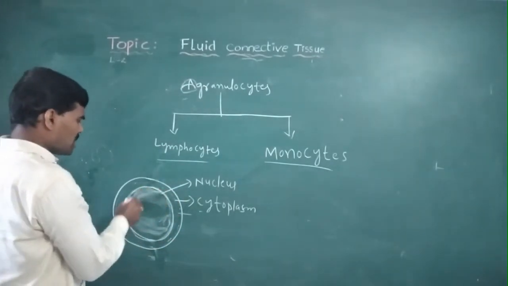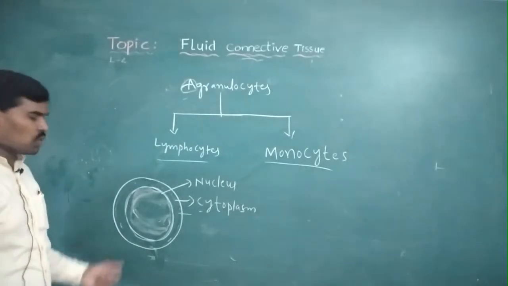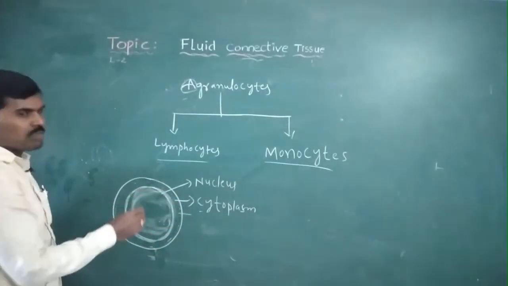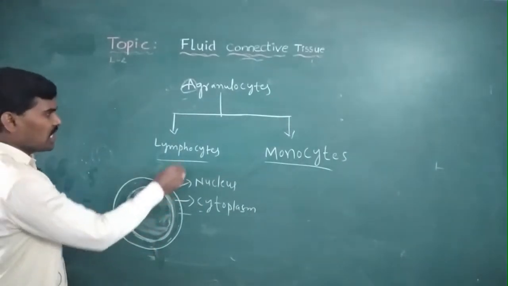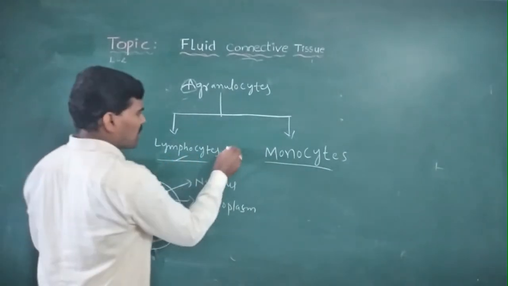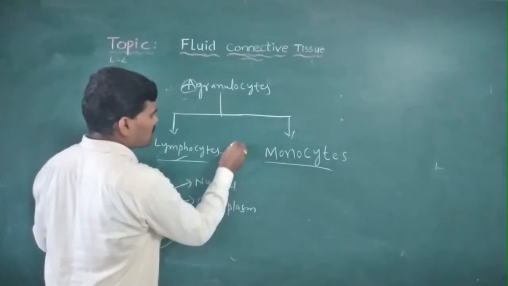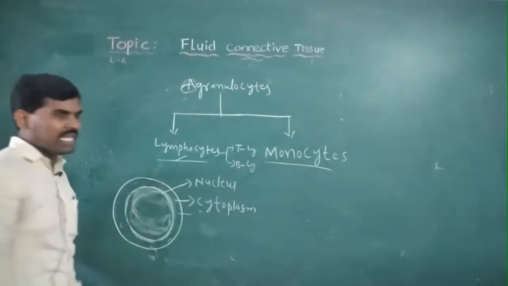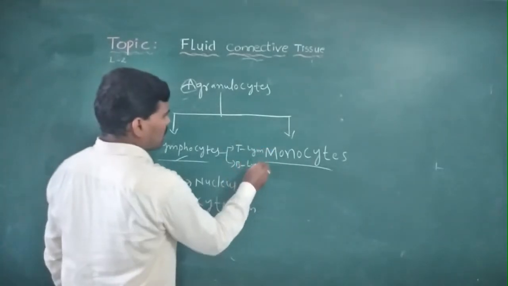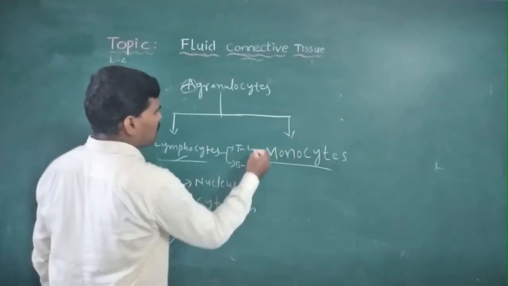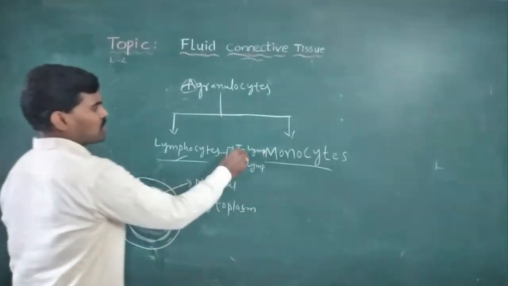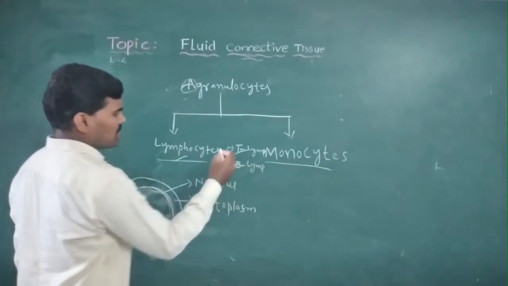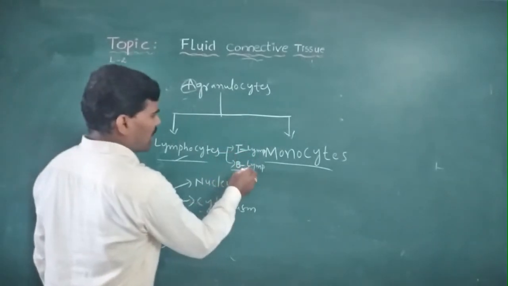The large nucleus is oval shaped or spiral shaped in the lymphocytes. Lymphocytes are generally of two types: T lymphocytes and B lymphocytes. T lymphocytes means thymus lymphocytes. B means bursa, which is in the bone marrow.